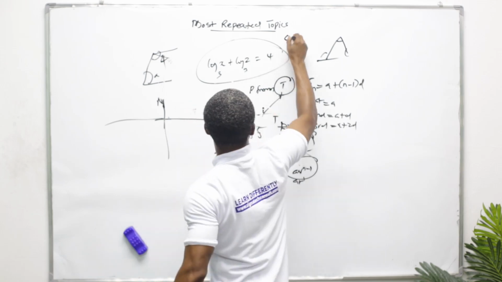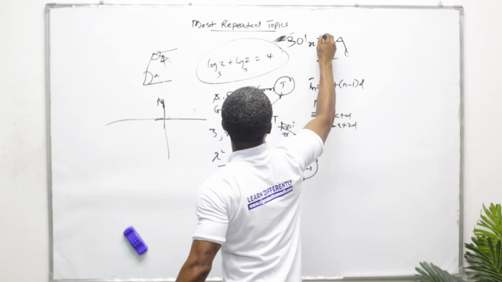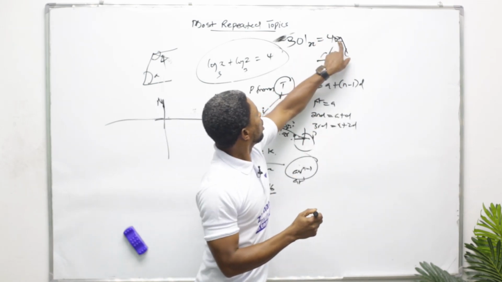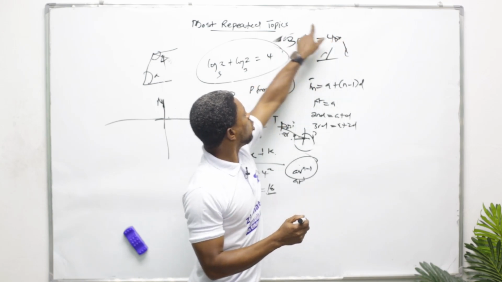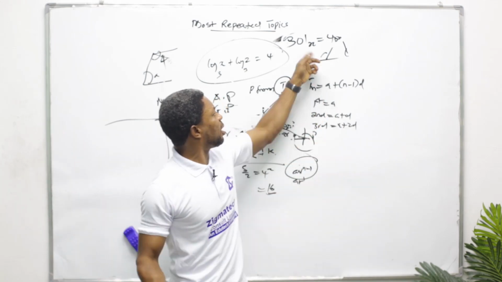There are times they will give you something like this. They can give you 3, 0, 1, and then put a letter here, and then equals to 4. This is in base 10, and they ask you for 5. Go and look at this type of question. How do you do it? First of all, convert this one to base 10. You are good to go with this, and then you get the letter X.